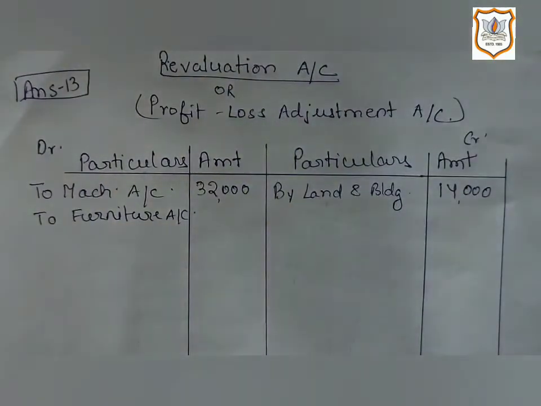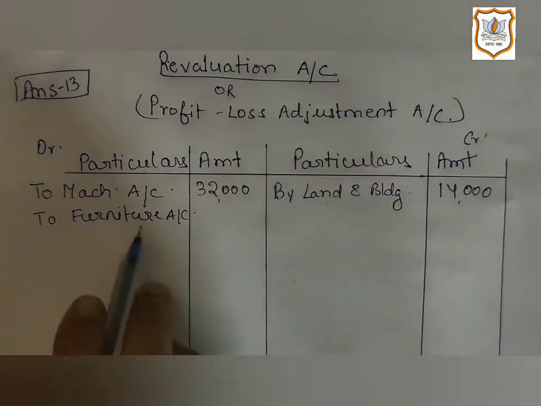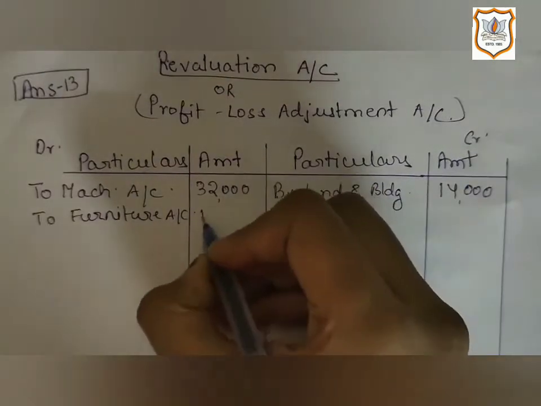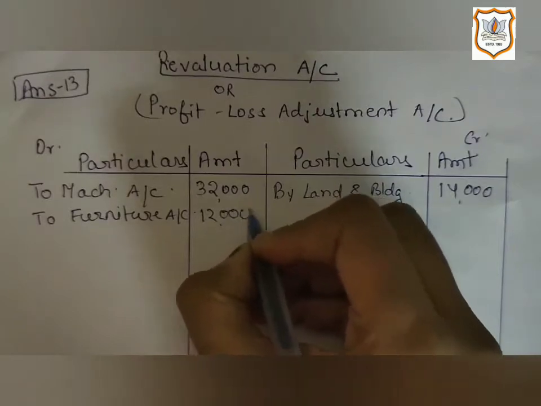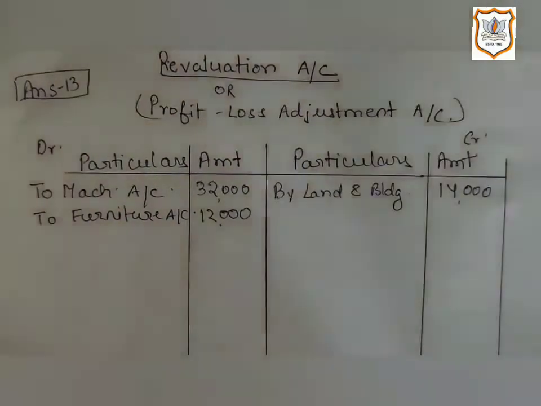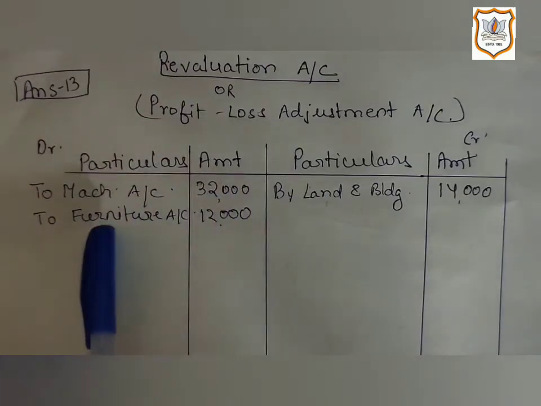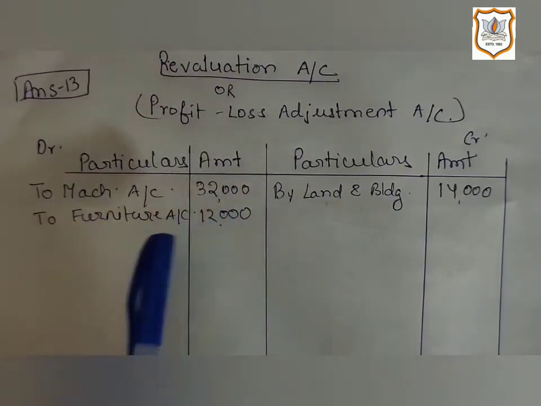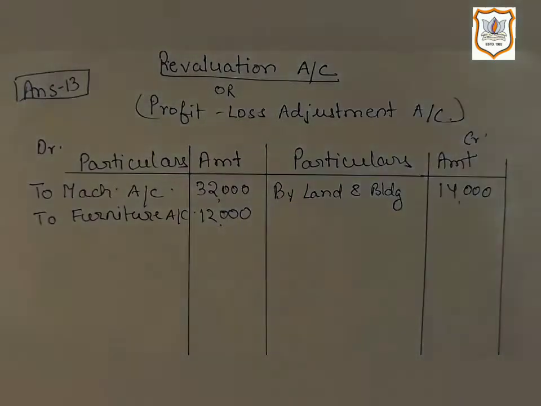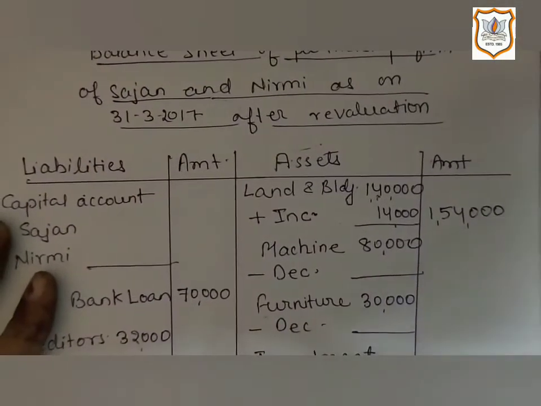And the book value of furniture is given in the question, 30,000. So 40% of 30,000 is 12,000. That means the value of machinery is reducing by 32,000 and the value of furniture is reducing by 12,000. So let us record it in our new balance sheet.